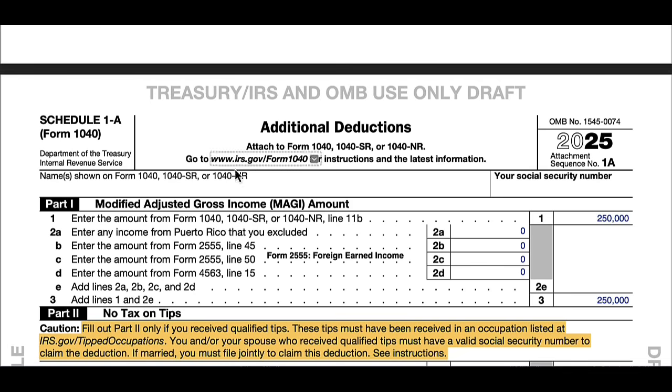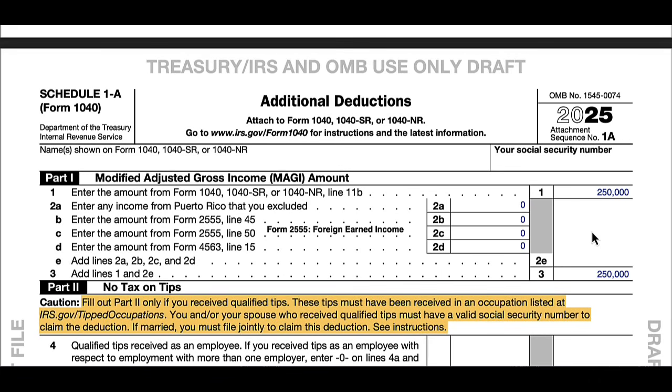But let's go ahead and assume that we're working on your tax return and you have an adjusted gross income of $250,000 and you're doing married filing jointly. You're currently married and you're filing jointly and your adjusted gross income is $250,000 as you can see on line 1. Now what we have to do is we have to add back some items to get to the modified adjusted gross income as it's calculated using this form. You'll see that line 2, A, B, C, and D is adding back income from other various sources.